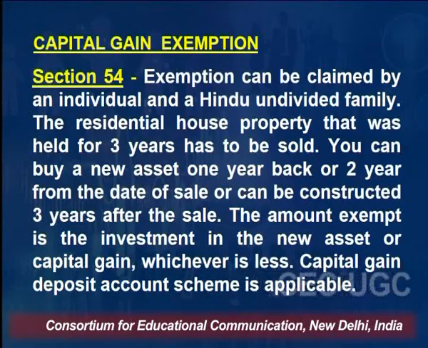So you can buy a new asset 1 year back or 2 years from the date of sale. Suppose you sell in the current year, in December 2022. So up to a particular date in December 2024, you buy a new house, then you are exempted under this capital gain.